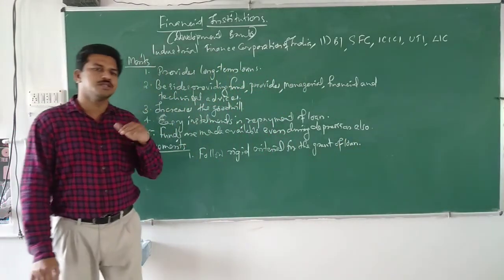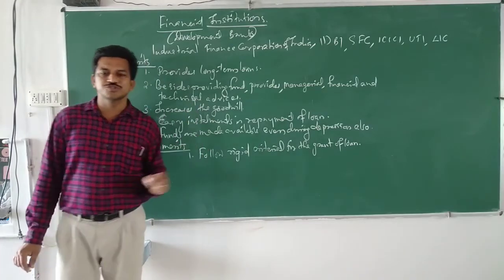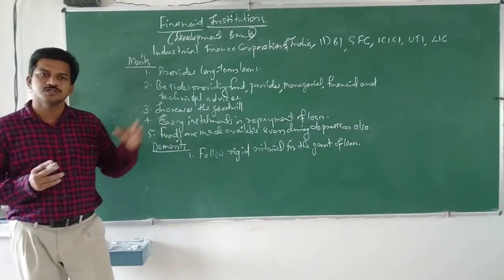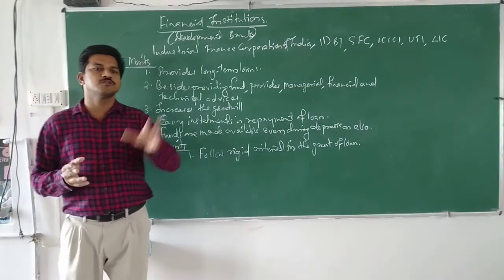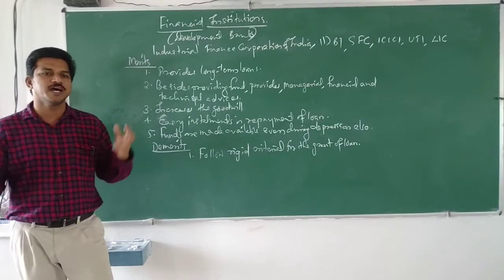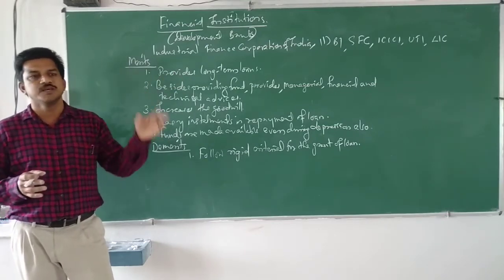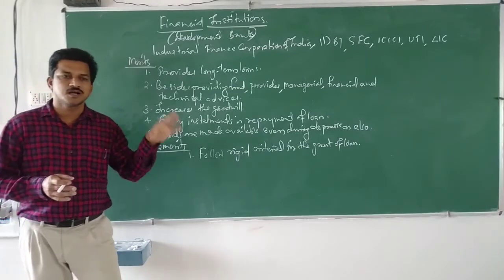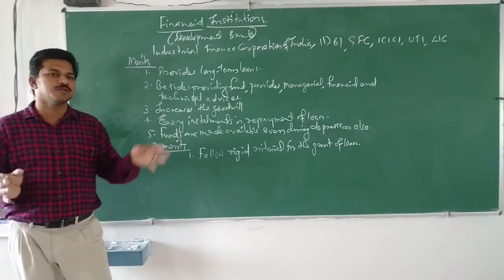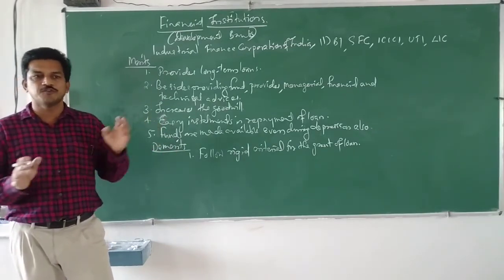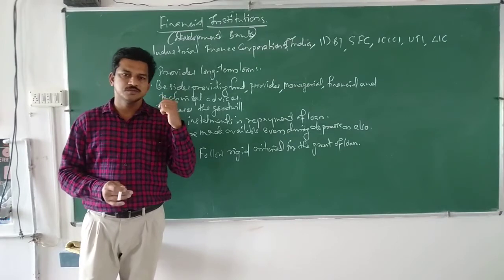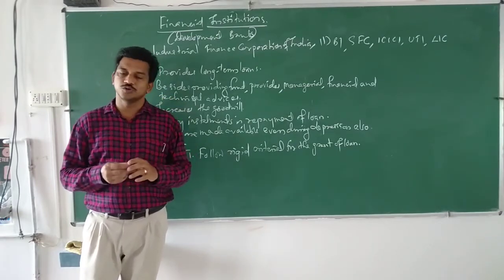They will go through all the aspects of the business, and after that only they will grant the loan. If we want to obtain a loan, first of all we have to submit our project report. What is our plan? What is the present condition? Whatever they ask, we have to submit. Various reports we have to submit, and our financial accounts details should be submitted. After going through all these things, if they are satisfied, only then will they give the loan. So they follow rigid criteria for the grant of loan. That is one of the important demerits or limitations.